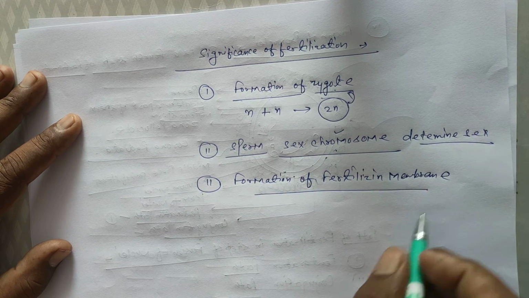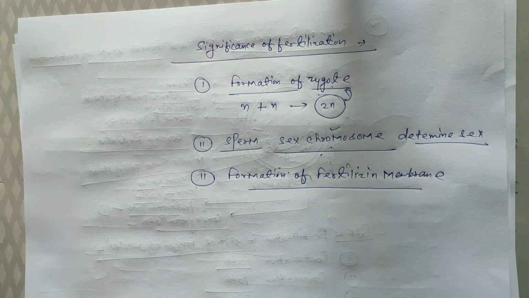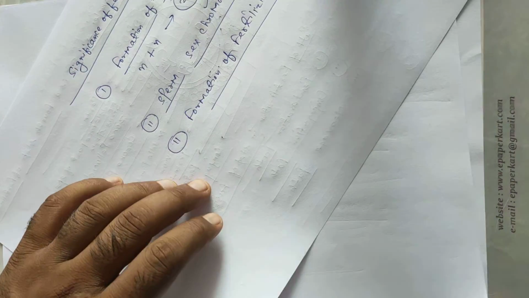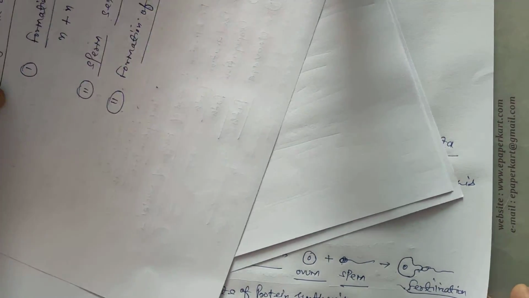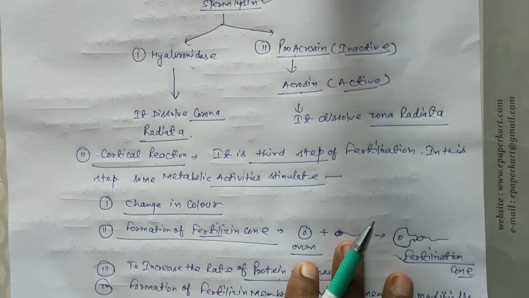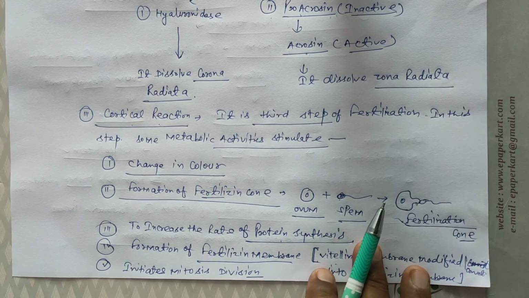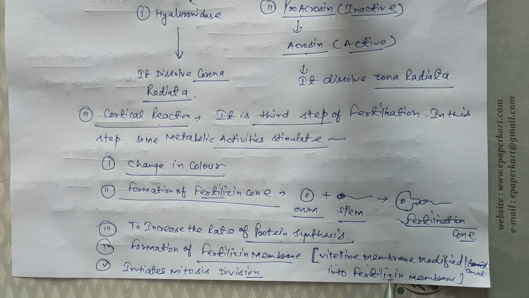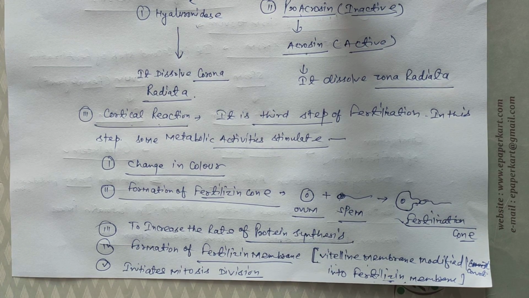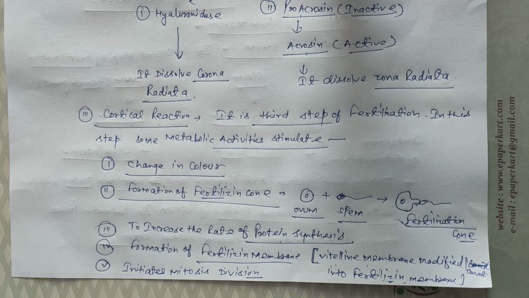During fertilization, after the sperm enters, the vitelline membrane is modified and converted into a specific membrane called the fertilizing membrane. The fertilizing membrane stops other sperm from entering the ovum when a single sperm has entered to fertilize the ovum.